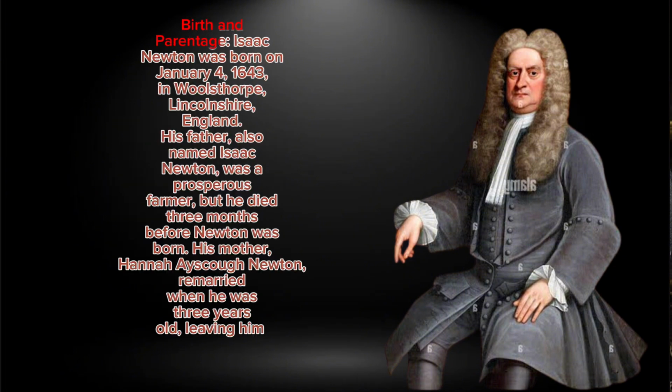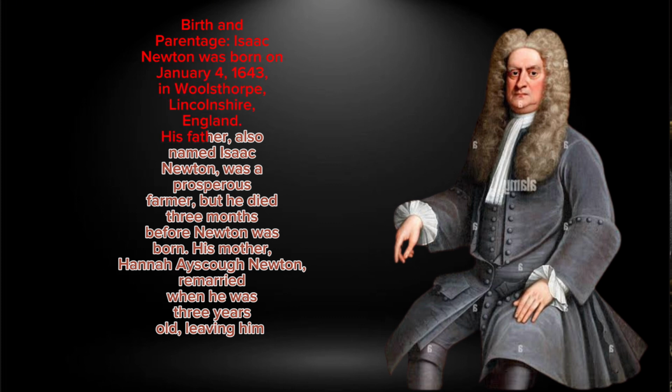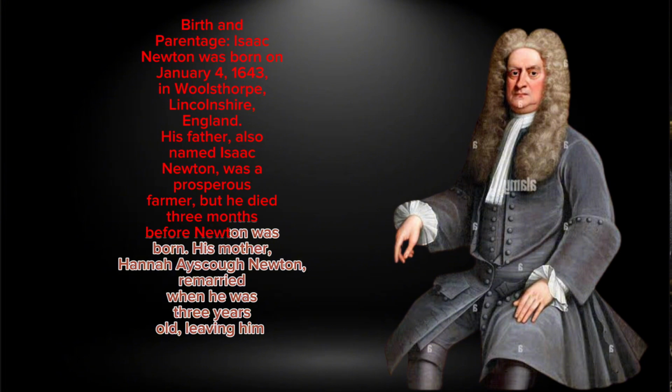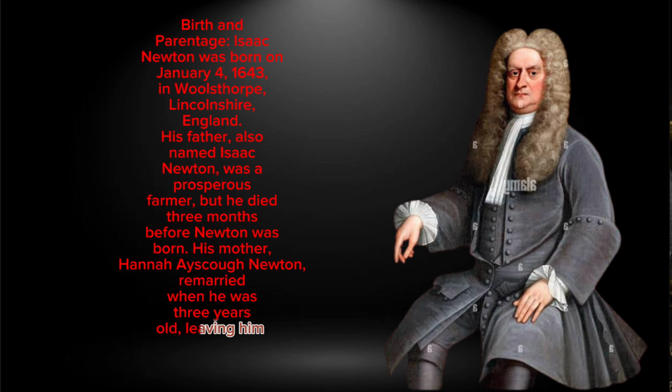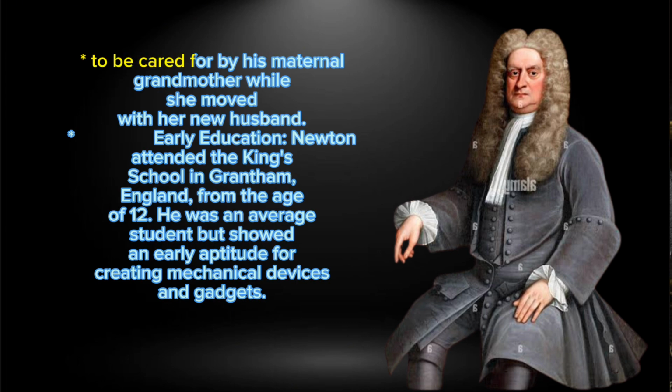Birth and parentage. Isaac Newton was born on January 4, 1643, in Woolsthorpe, Lincolnshire, England. His father, also named Isaac Newton, was a prosperous farmer, but he died 3 months before Newton was born. His mother, Hannah Ayscough Newton, remarried when he was 3 years old, leaving him to be cared for by his maternal grandmother while she moved with her new husband.